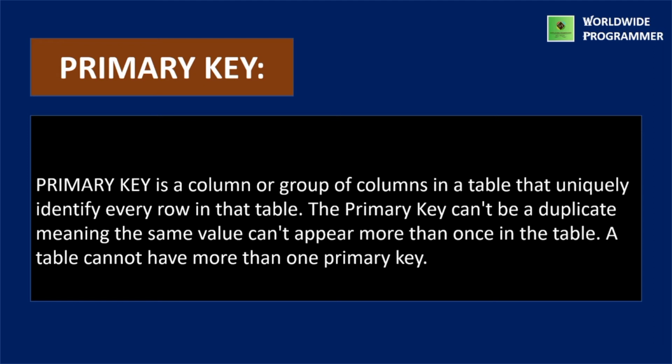For example, customer number is the primary key for the customer table. A customer number identifies one and only one customer in the customer table. The primary key for the orders table would be a field for the order number.